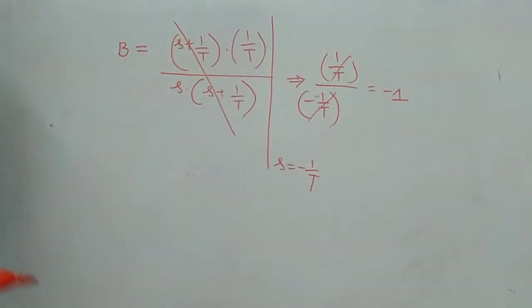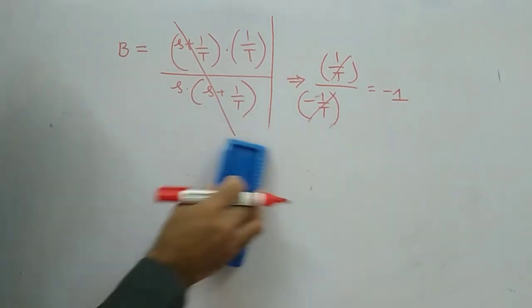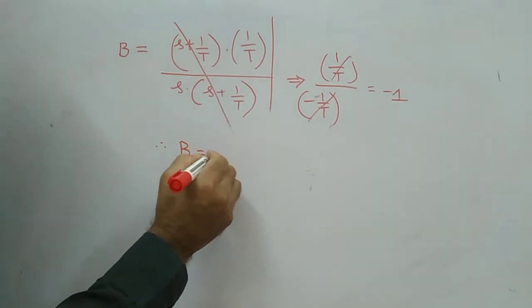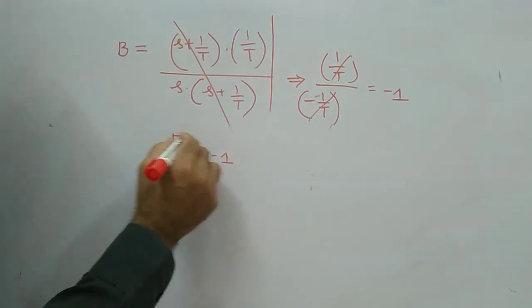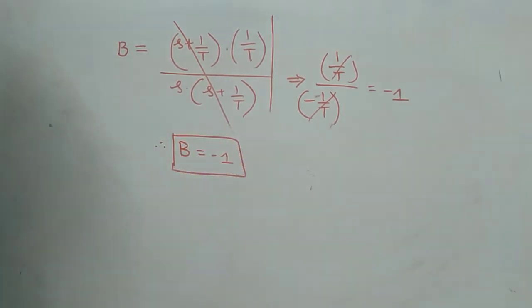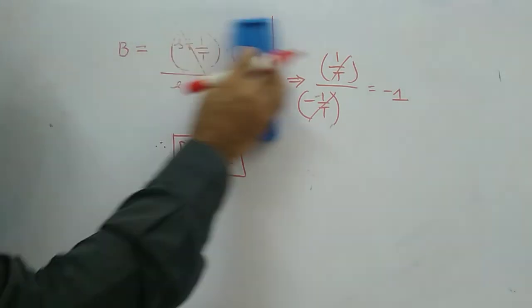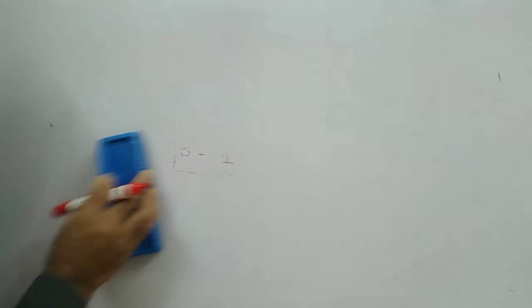Therefore, what is your b value? Therefore, b is equal to minus 1. Therefore, a value is 1, b value is minus 1. Now substitute these two values in the earlier expression. Substitute these two values in our previous expression.